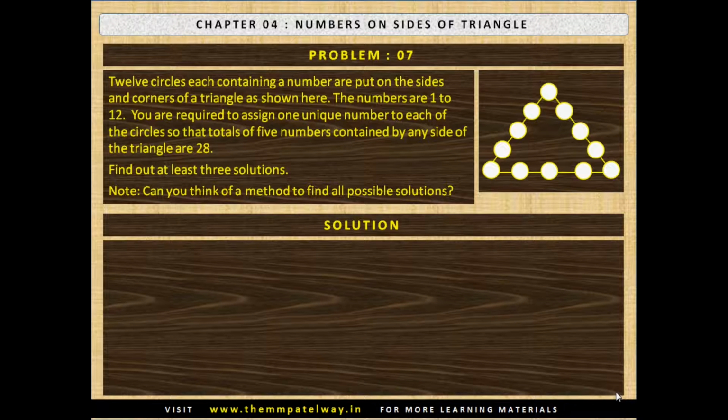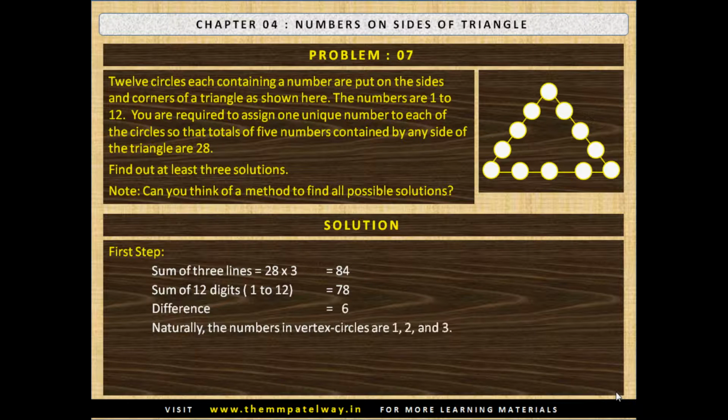Now stop the video and solve the puzzle. The solution is as follows. The first step of solution is sum of 3 lines equals to 28 into 3, that is 84. Sum of 12 digits 1 through 12 is 78. The difference is 6. Naturally, the numbers in vertex circles are 1, 2 and 3.